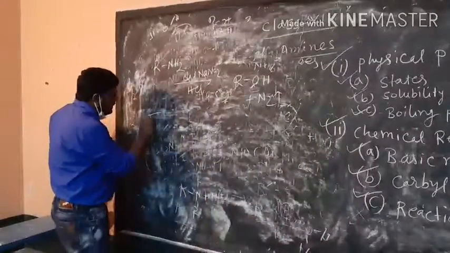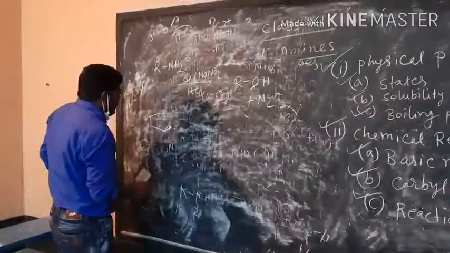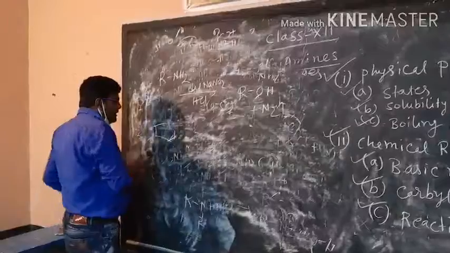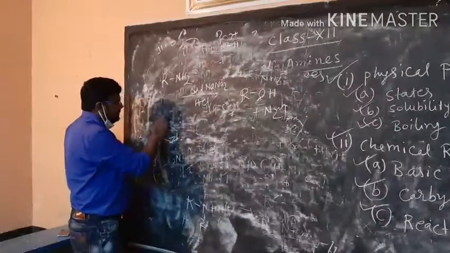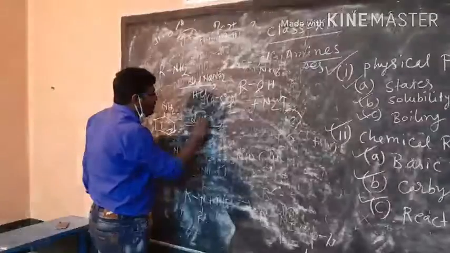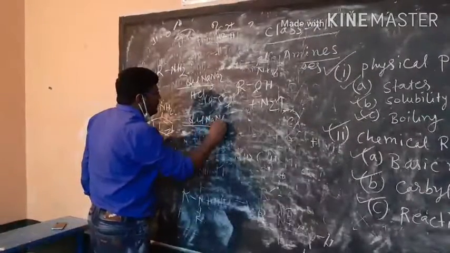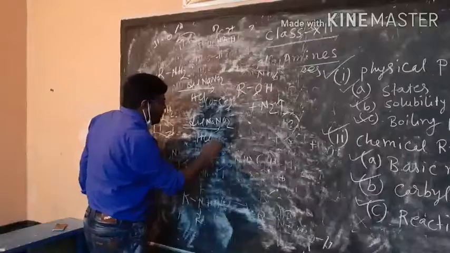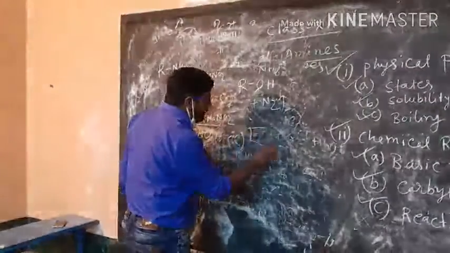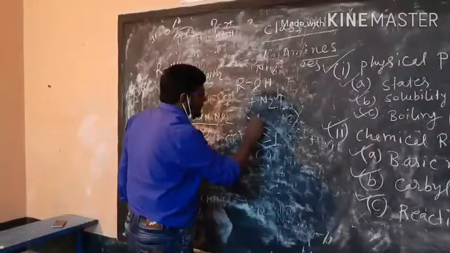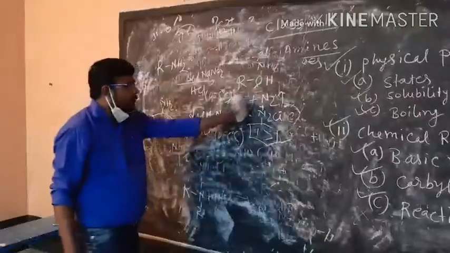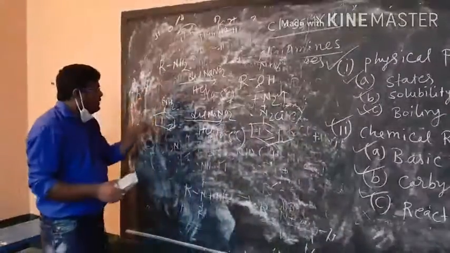But if we consider here the aryl amine, then it will be given dilute NaNO2 and HCl at 0 to 5 degrees centigrade temperature. Obviously, here the compound will be benzene diazonium chloride. Why is there a difference in product? Why are we moving from the alkyl amine to the aryl amine?